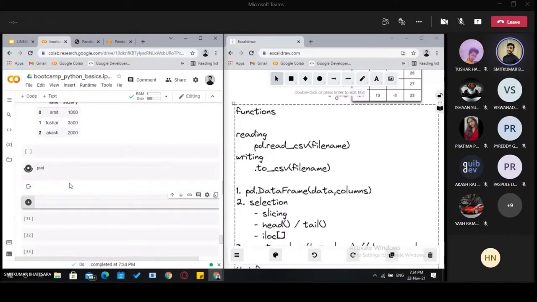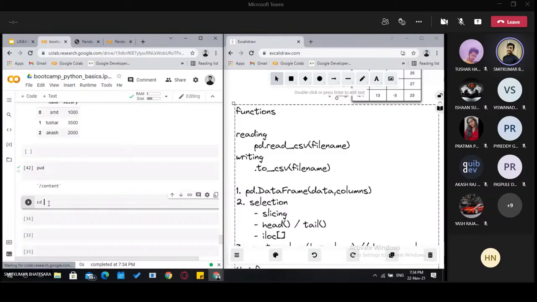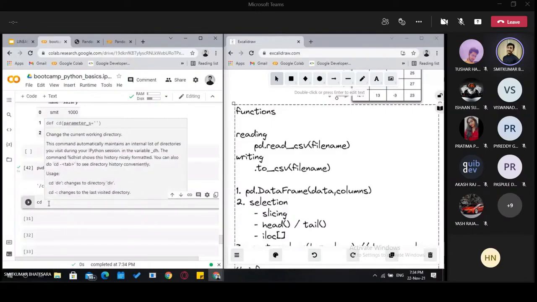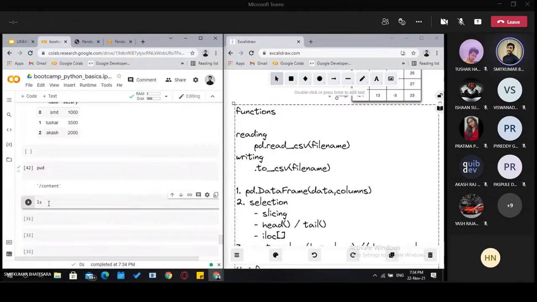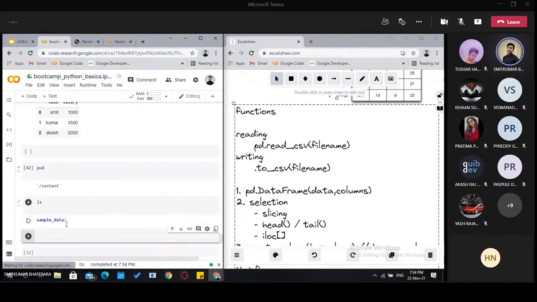Once you are in this directory, it should show that you are in the content folder. Then you can change directory by cd. cd stands for change directory, and before that you can list out what all it contains and then run that shell. You will see that there is a sample data folder in this directory.